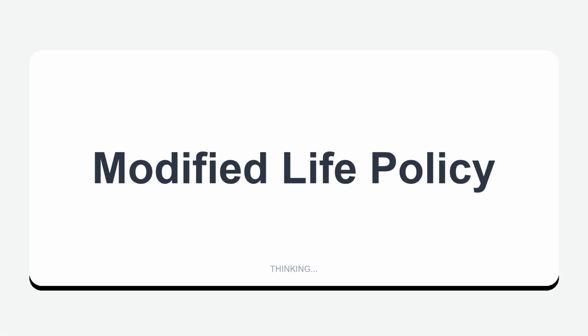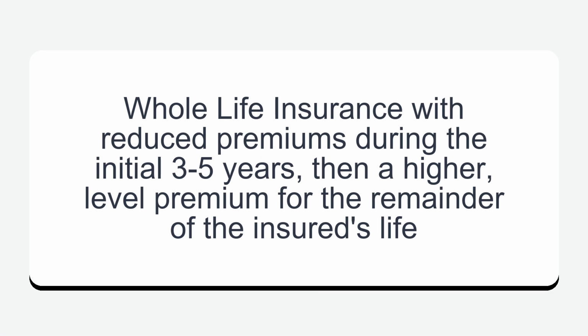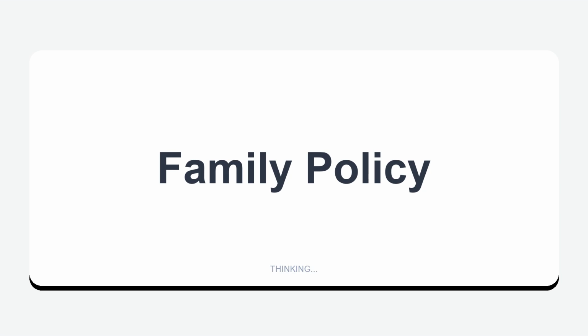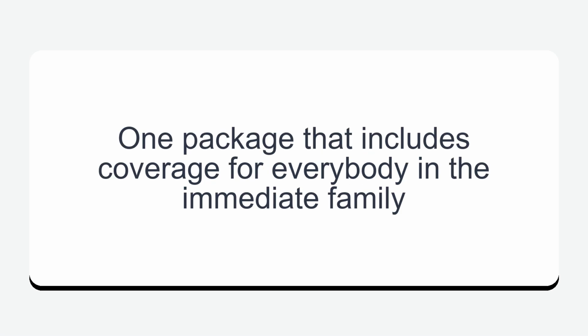Modified life policy: whole life insurance with reduced premiums during the initial 3 to 5 years, then a higher, level premium for the remainder of the insured's life. Family policy: one package that includes coverage for everybody in the immediate family.